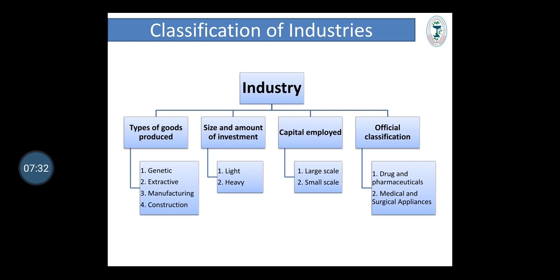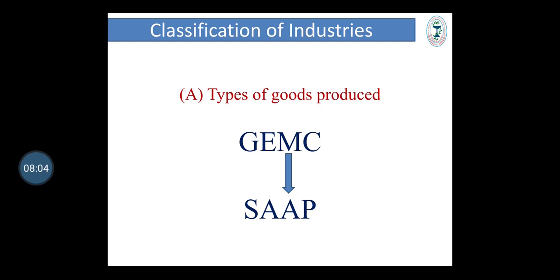Based on size and amount of investment, they are classified into light and heavy industries. And based on capital employed, they are classified into large scale and small scale industries. Official classification is given by the Industries Act 1951, and these are drug and pharmaceutical industries and medical and surgical appliances. In this video, we will discuss each type of industry in detail. First, types of goods produced, which is the most important classification.